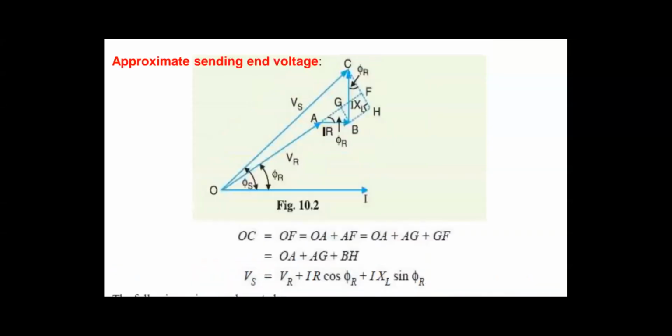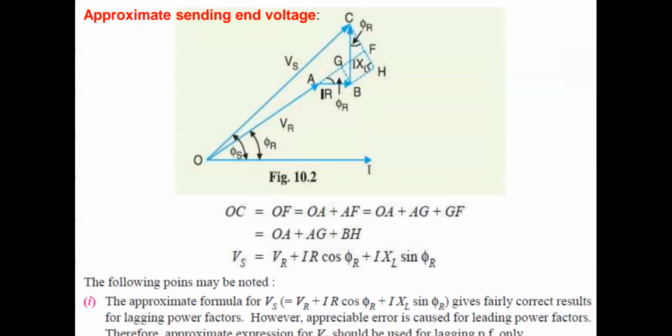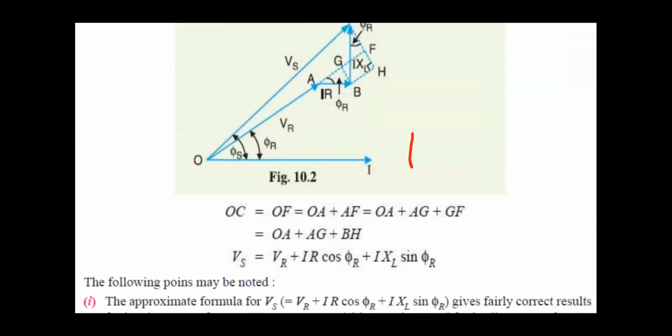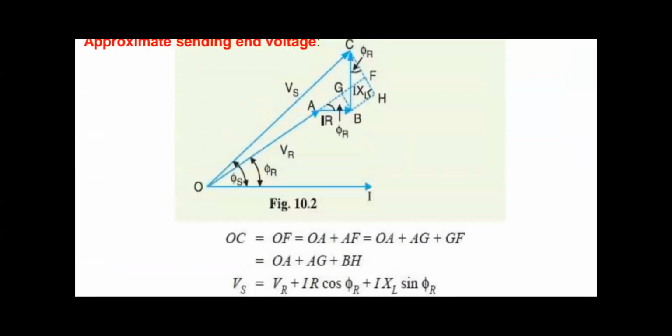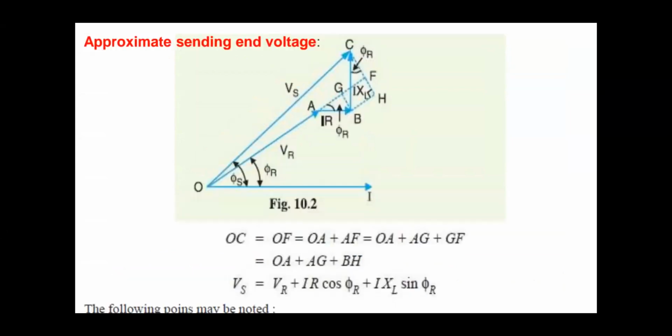Coming to the approximate sending end voltage derivation. Here you are going to use the same vector diagram we drew in the previous case, with only some slight modifications. The same I will be the reference vector.